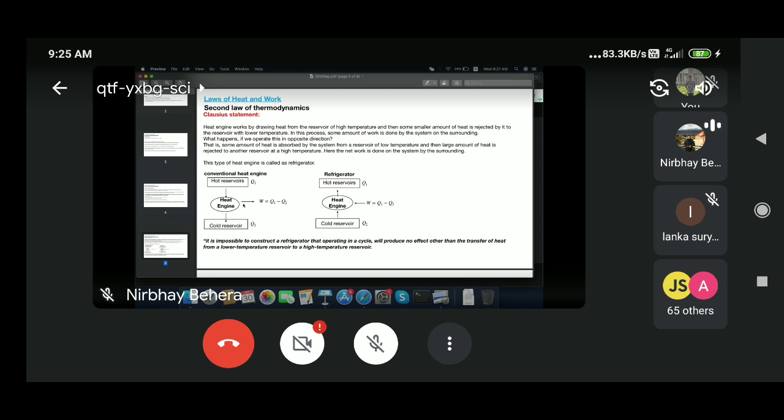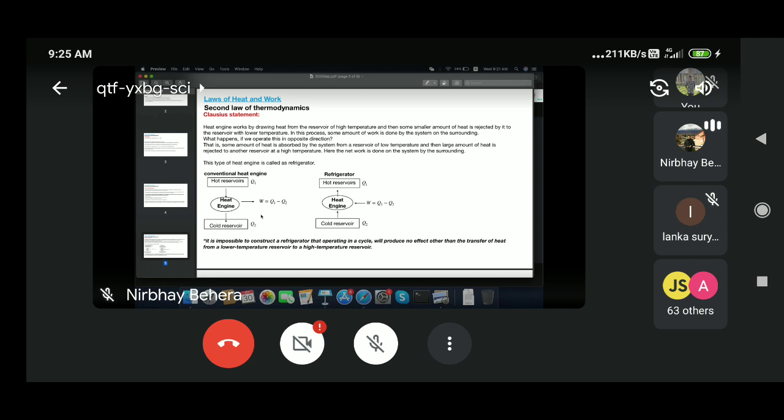Then the work W will be Q1 minus Q2, and this comes from the first law of thermodynamics, because the change in internal energy dU is 0, as you are working in a cyclic process. We have already discussed this many times.